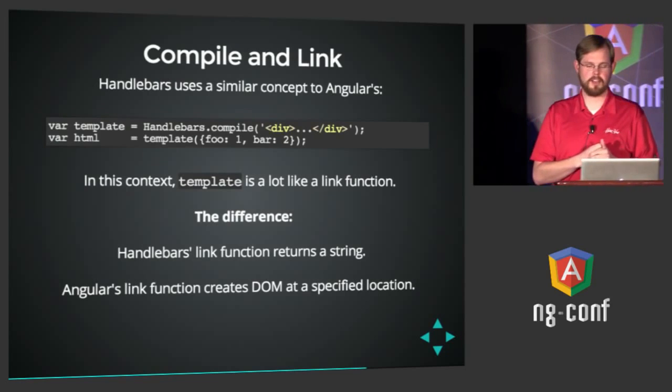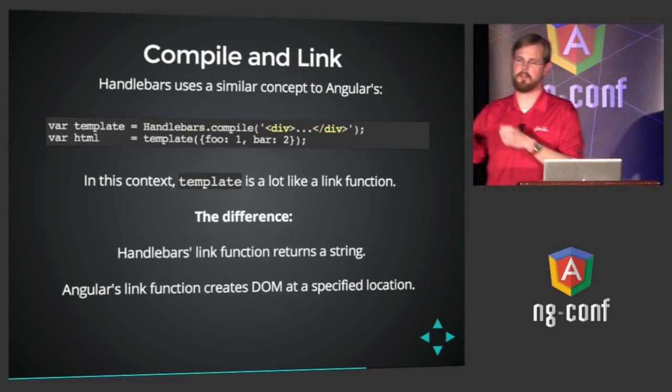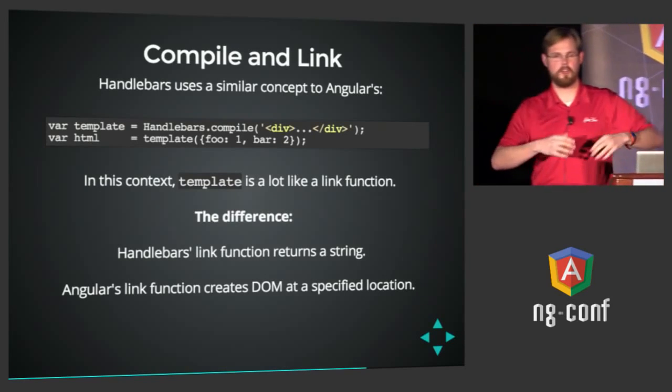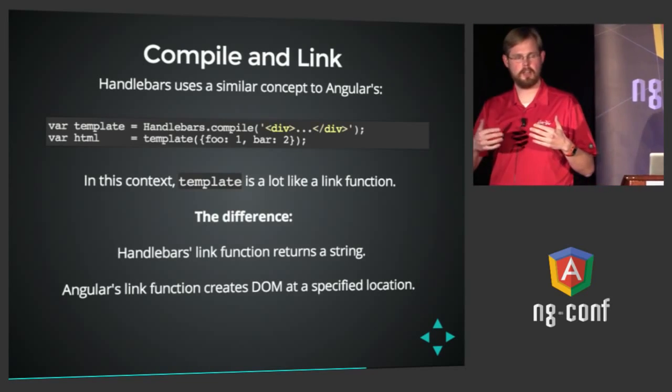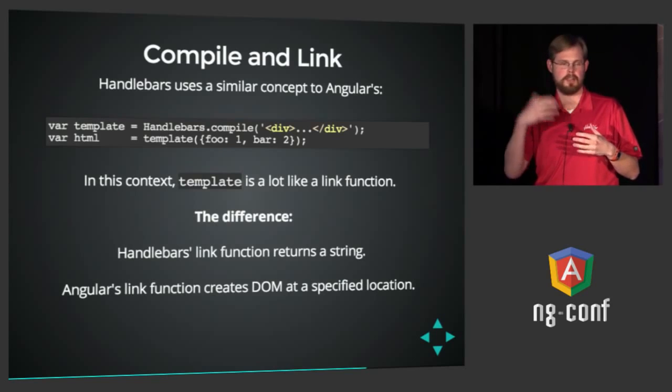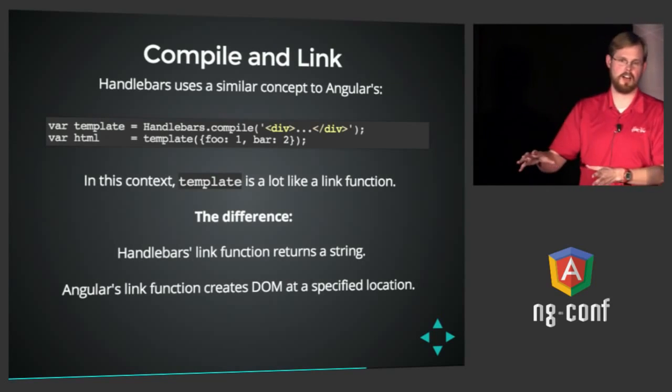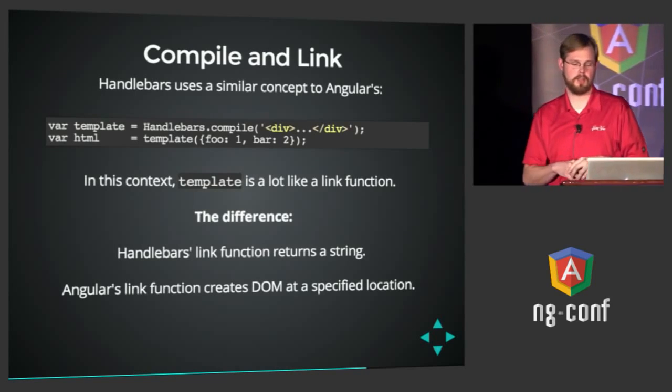So a compile function takes an element and returns a link function, which you can then call and pass it a scope. And then it'll use the scope to evaluate what the current context should be and render the DOM directly to the browser using that scope.